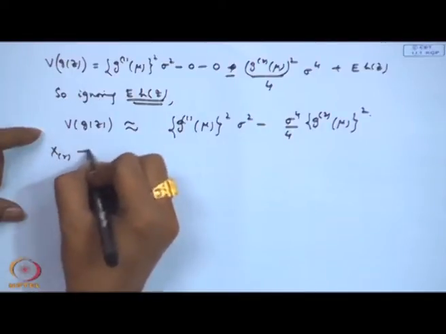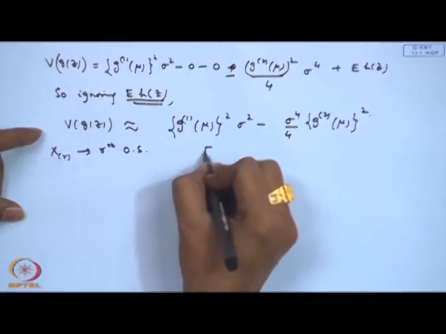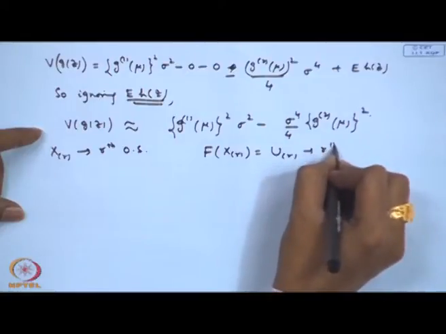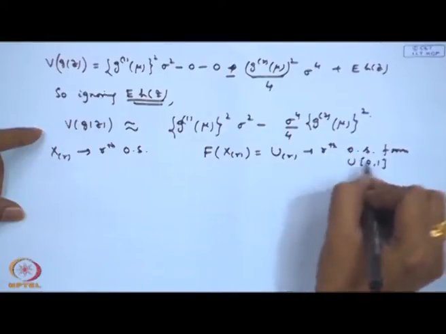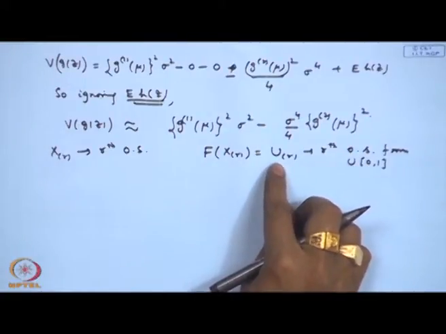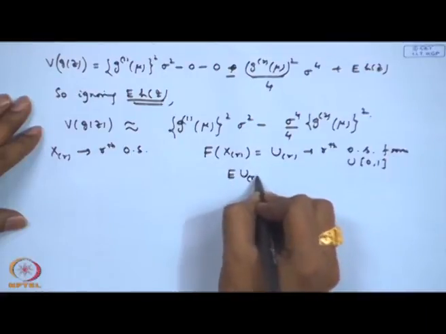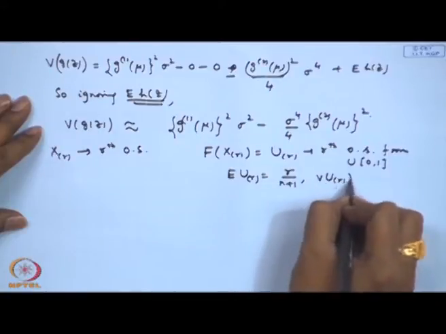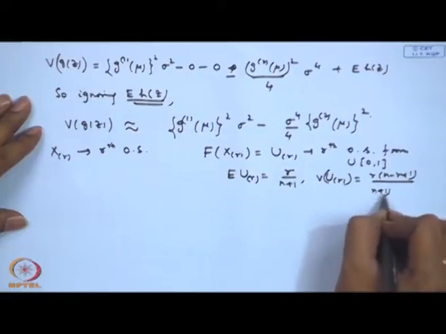So, this X_r is the rth order statistic. If I consider the F function giving me U_r, that is the rth order statistic from uniform (0, 1). Why am I taking this? Because I know the mean etcetera of this. So, actually I am putting Z equal to U_r, that is, we have expectation of U_r equal to r by n plus 1, and variance of U_r is also known, that is r into (n minus r plus 1) by (n plus 1) square into (n plus 2).